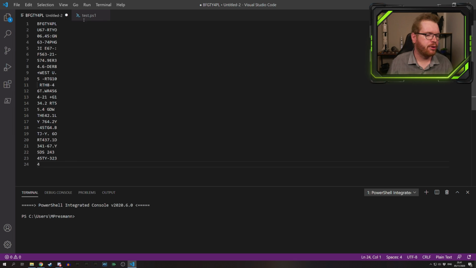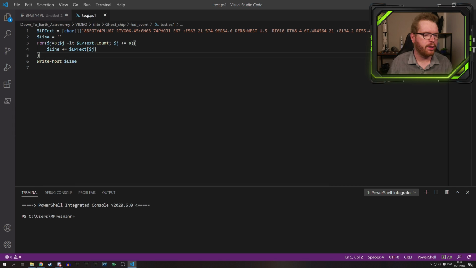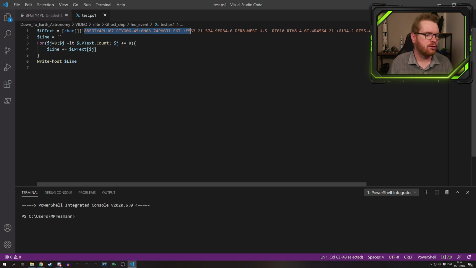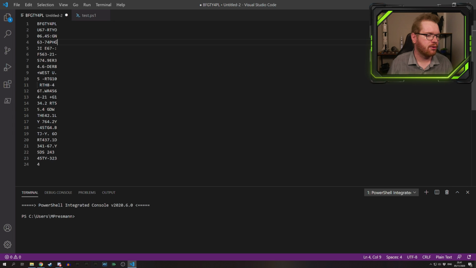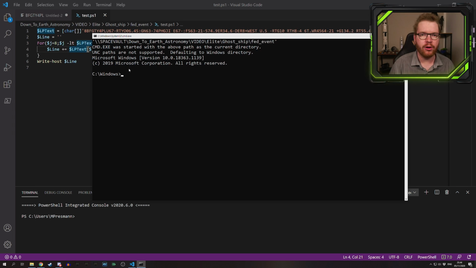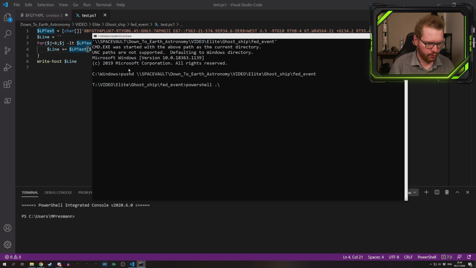Now, to make this a little prettier, I wrote a very quick PowerShell program that takes this code and just takes these characters here at the end of the line. Opening up a command line here, we can just quickly jump into my NAS. Then we can run that PowerShell script like so. And now we get the line out in a more easily read format.